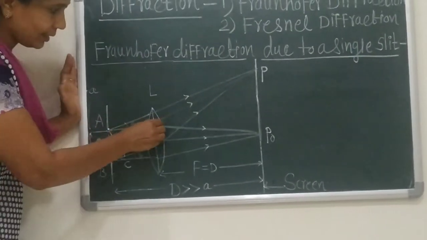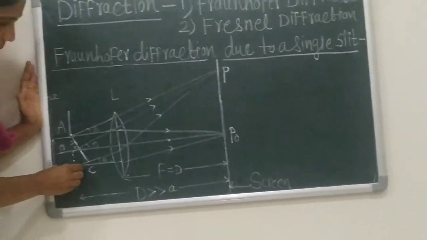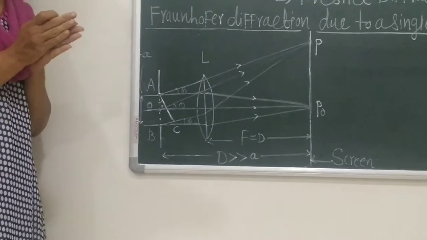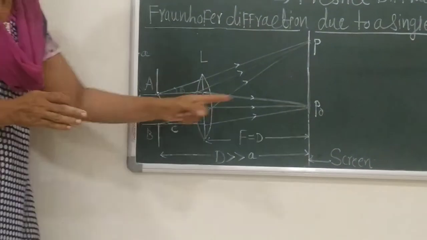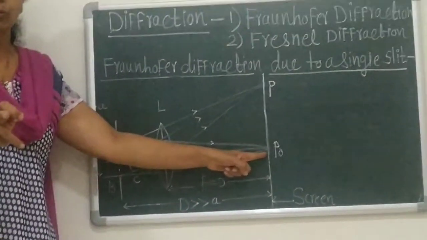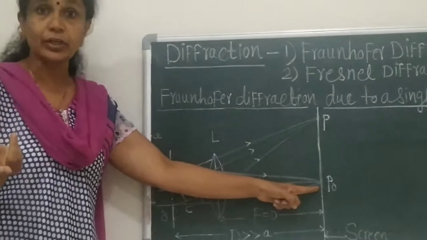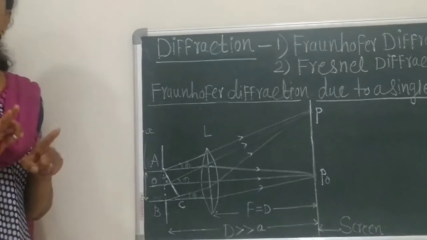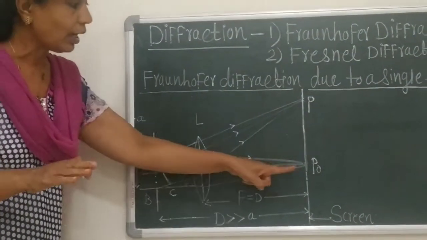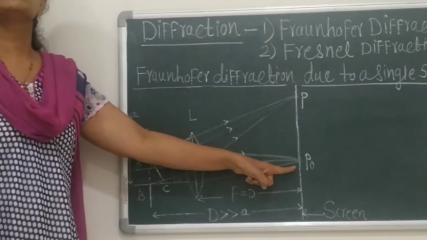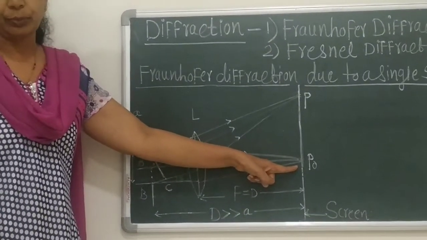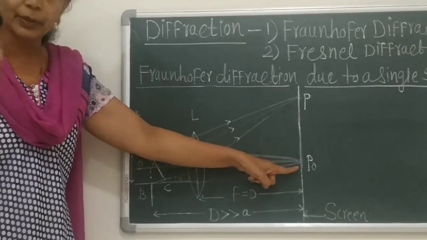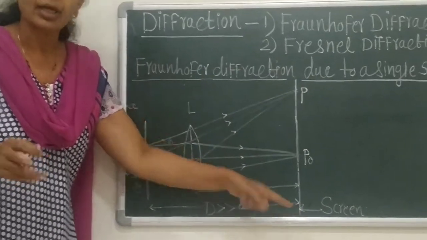See this, these rays again. From B, the secondary rays produced are parallel to OP0, and they will produce a bright point at P0 because the path difference is 0. As the path difference is 0, both these waves are in the same phase. Therefore, P0 will appear as a bright point and constructive interference is obtained at P0 on the screen. Then what about P?